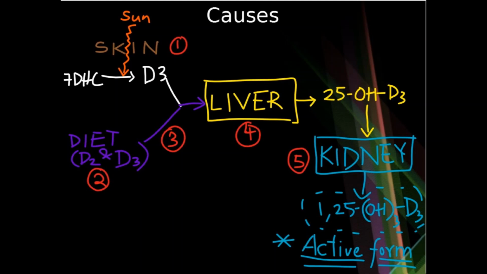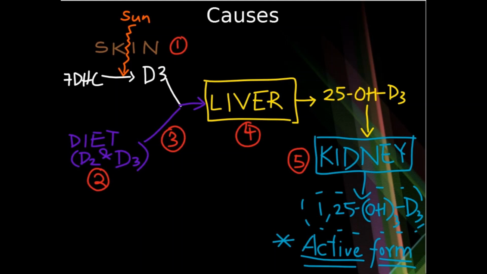So coming to the causes using this flow chart. If there is inadequate sunlight exposure, there can be rickets or osteomalacia. Second cause would be inadequate dietary intake. The third cause would be the intestine being unable to absorb the D2 and D3 given by a dietary source.